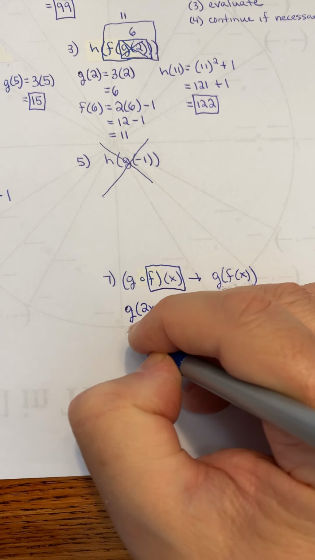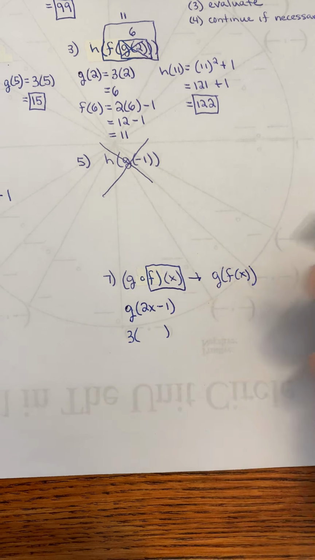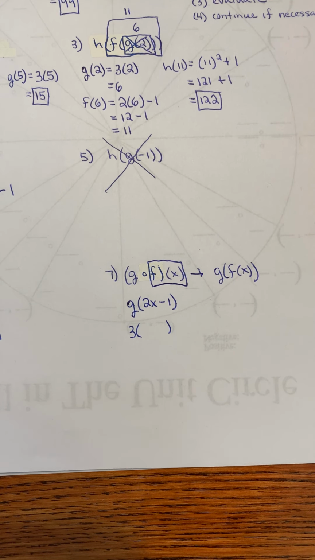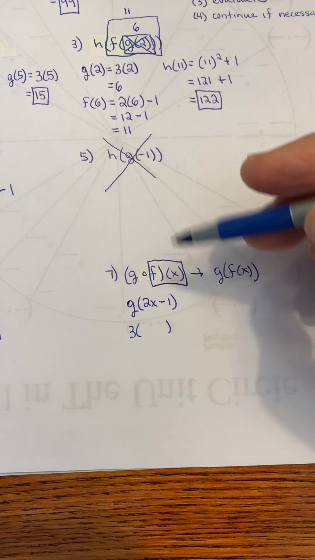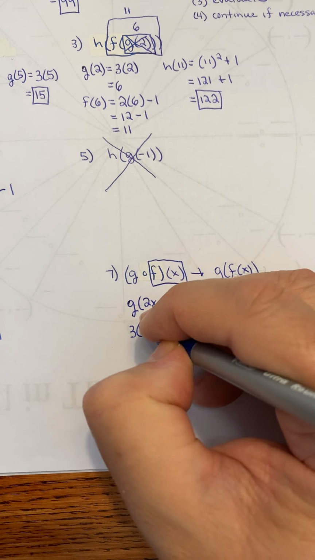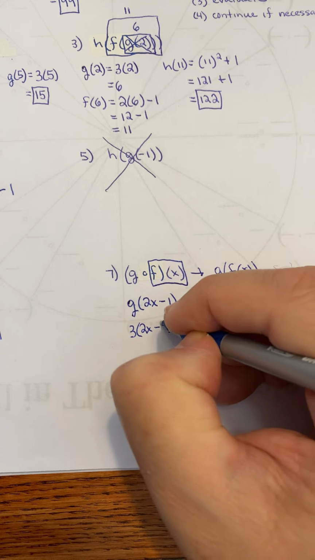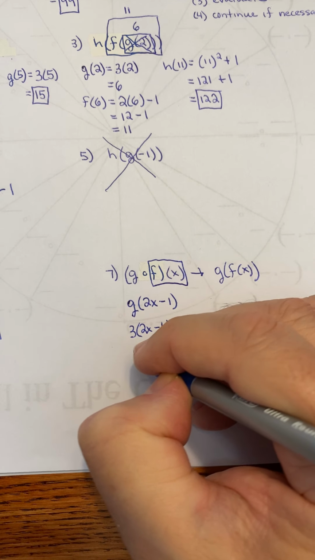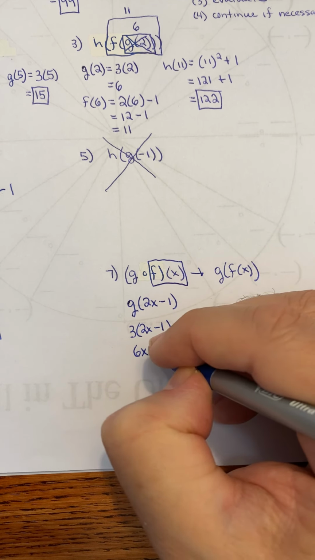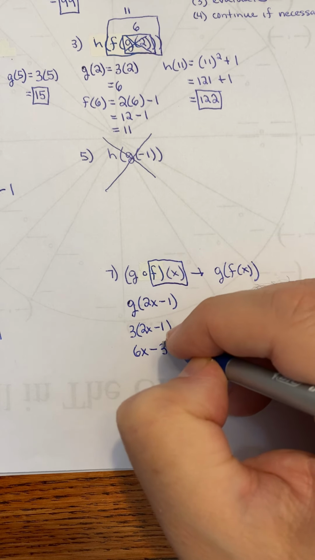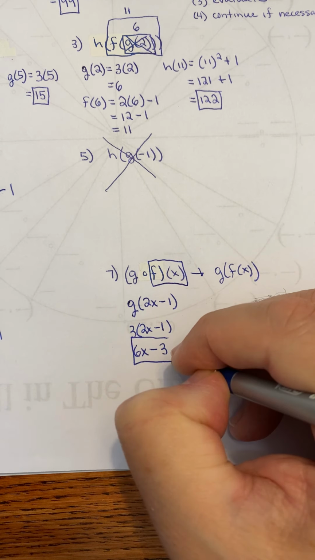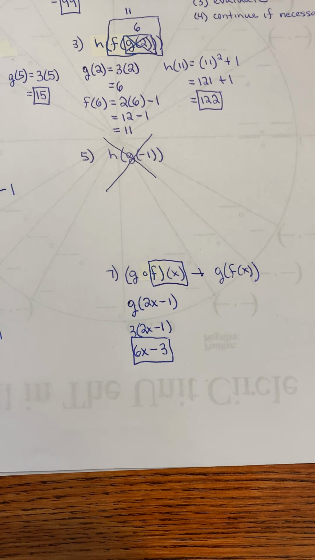Now I take the function g. Here's the function g. Instead of an x, I put parentheses, and I place that 2x minus 1 in the parentheses and simplify as much as we can. So this one is just distribute the 3. Those are not like terms. It cannot be combined, so that's it.